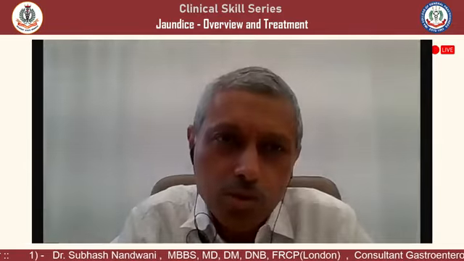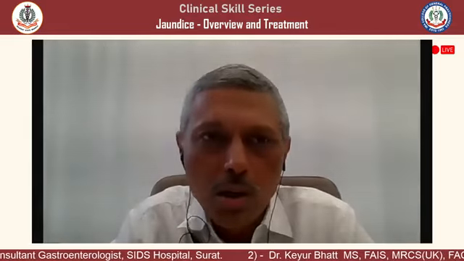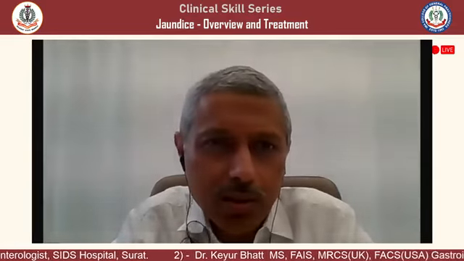Then you have FibroScan, one test which can tell you about fibrosis. Up to 5 or 6 kilopascals we say normal. More than 12 is cirrhosis. The higher the score, the more the fibrosis. So these are the ways to monitor.